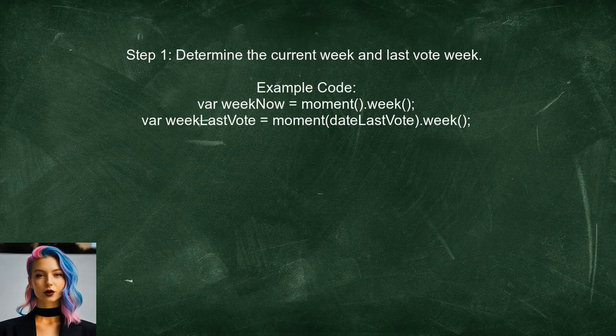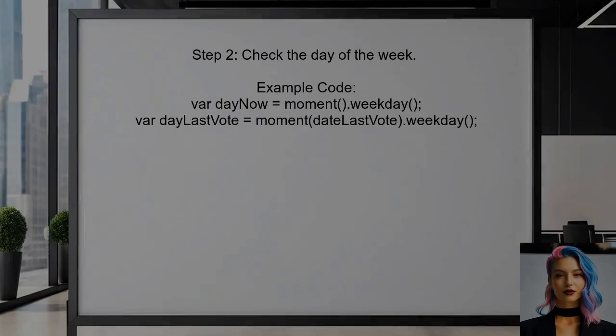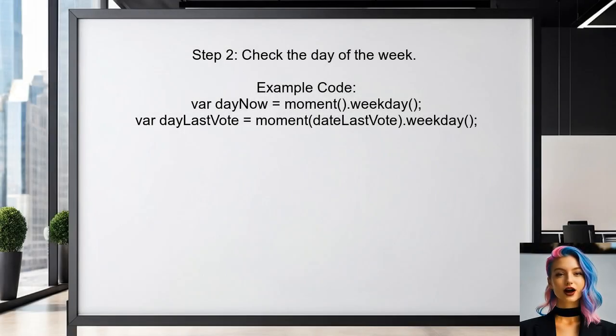To check if two moments are from the same week, starting on Friday, the user should first determine the current week and the week of the last vote. This can be done using the Moment.js library. Next, the user needs to account for the specific day of the week. Since the week starts on Friday, they should check if the last vote occurred before Friday of the current week.